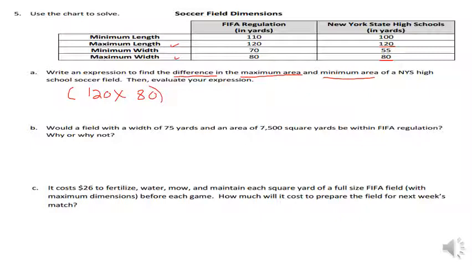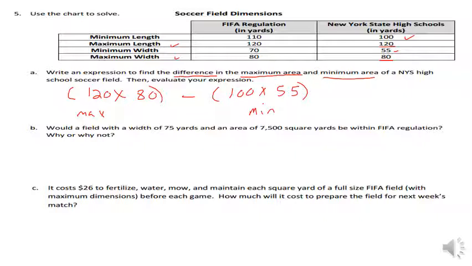Now it says the minimum area, because this one right here is maximum. Now we're looking at minimum. The minimum area is going to be minimum length is 100 times minimum width is 55. Now it says we're going to do the difference. So now we're showing the difference between the maximum and the minimum.